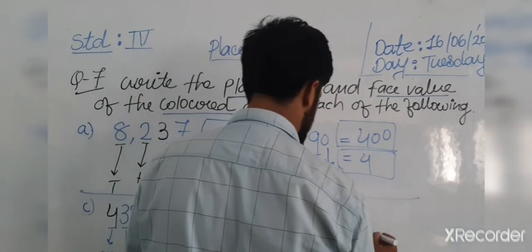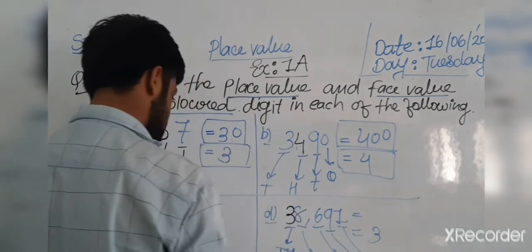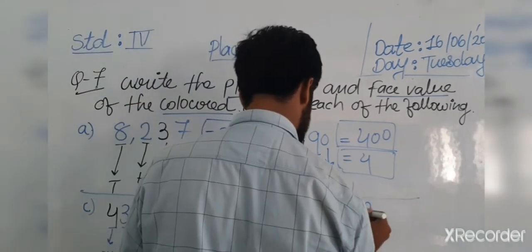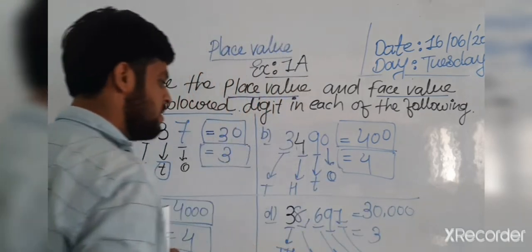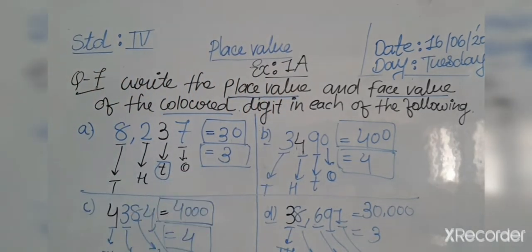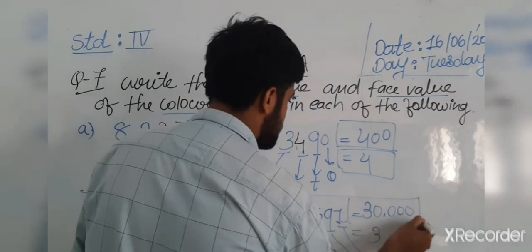Okay, so now the face value is 3, and the answer is written. So it's our answer, and compulsorily you make a box around our answer.